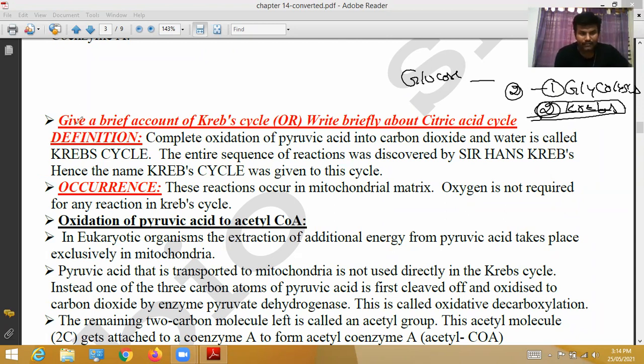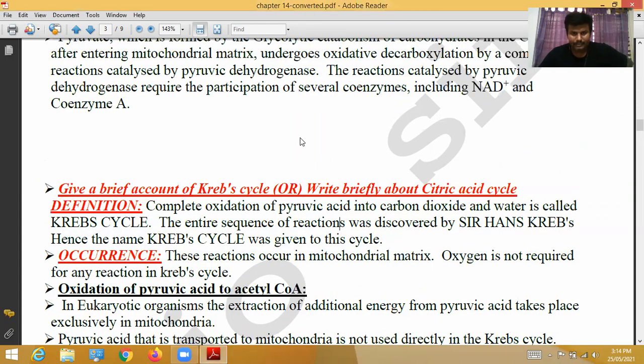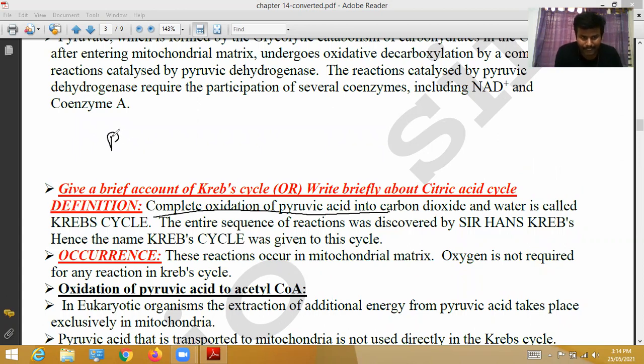Krebs cycle definition: give a brief account of Krebs cycle, or write briefly about the citric acid cycle. Complete oxidation of pyruvic acid into carbon dioxide and water is called the Krebs cycle.